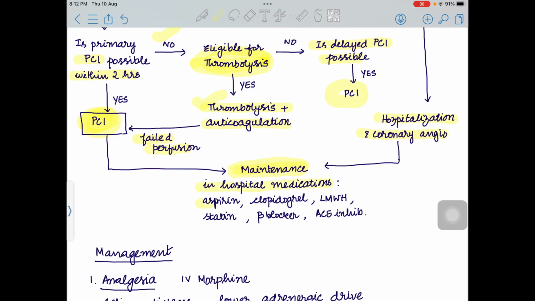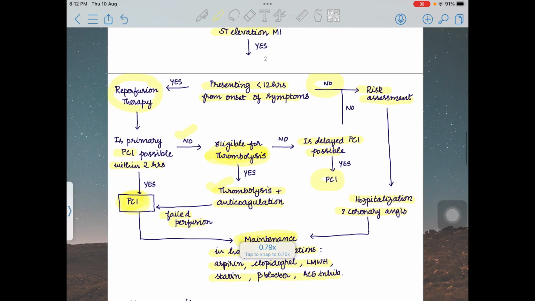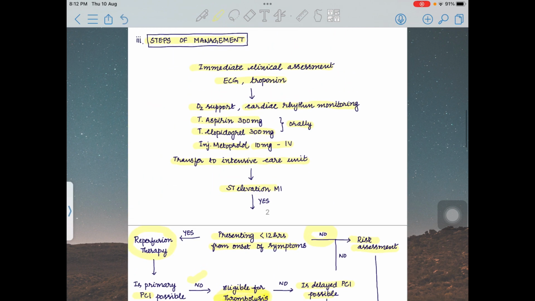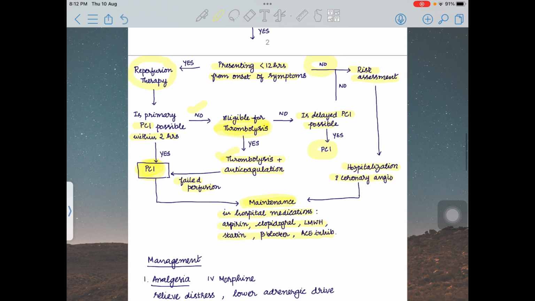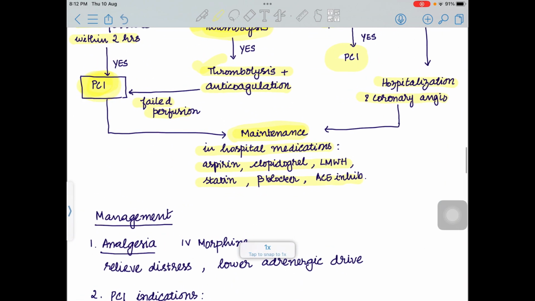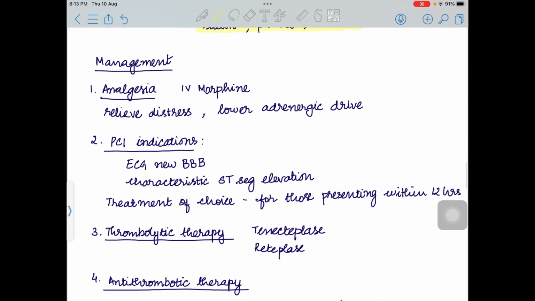What are the medications? Aspirin, clopidogrel, low molecular weight heparin, statins, beta blockers, ACE inhibitors. So this will be the outline of management of this case. Representing in a flowchart format will definitely fetch you higher marks. This can be one way of representation, or I have even detailed each step of management.